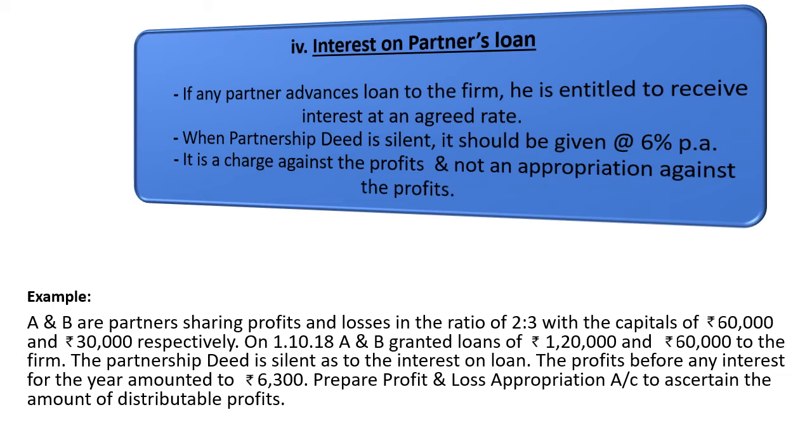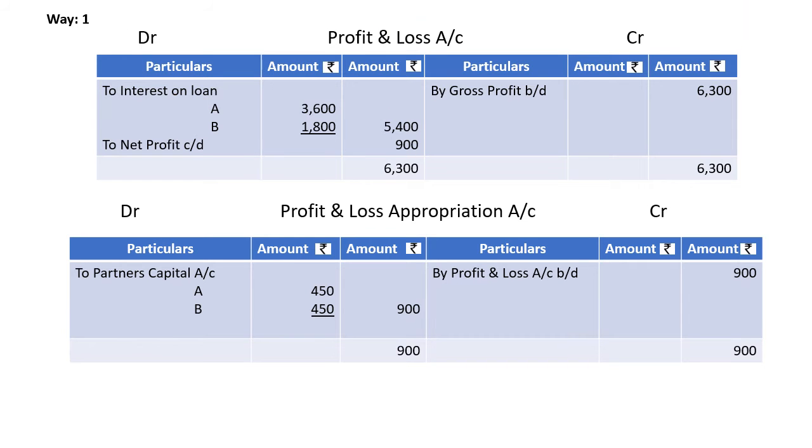Look at the problem once again. They have granted loans of 1,20,000 and 60,000 on 1/10/18. It means in the middle of the year they are granting loans to the business. So how to calculate interest? Let's go. To present interest on loan, we have 2 ways to approach. I told you it is a compulsion to give interest to the partners.